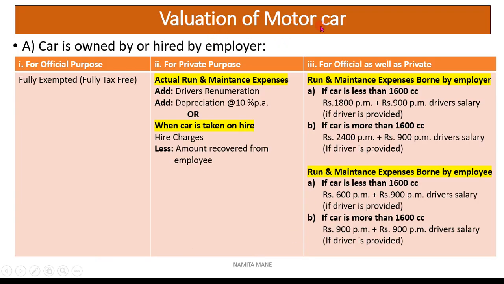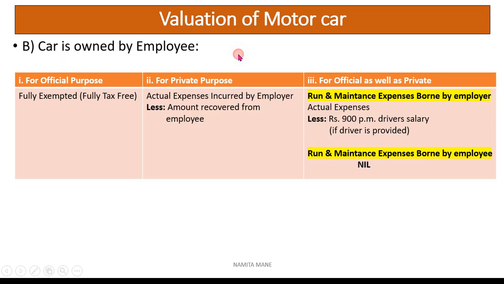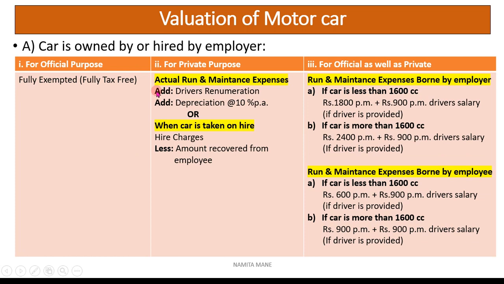Next is valuation of motor car. Sometimes the employer provides the employee a motor car for official purpose. Now this motor car may be used by the employee for private purpose also and for official purpose also. So how to determine the valuation of motor car? There are two conditions, that is if the car is owned or hired by the employer. If the car is owned by the employer, then there are three sub-purposes.